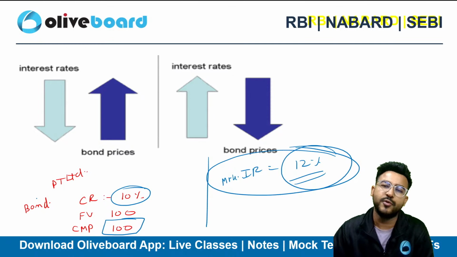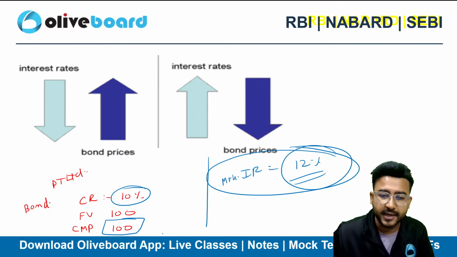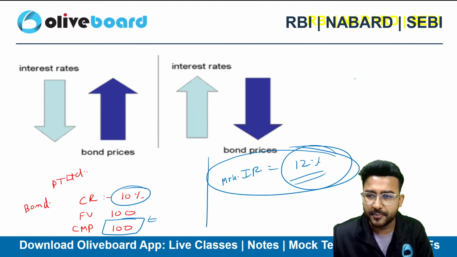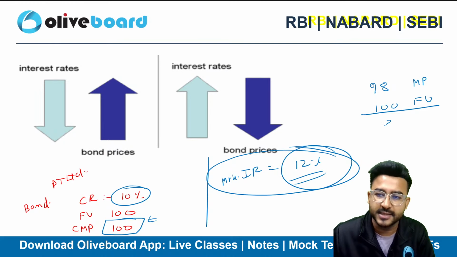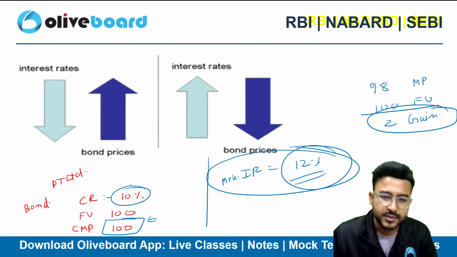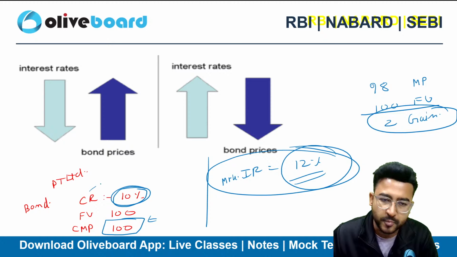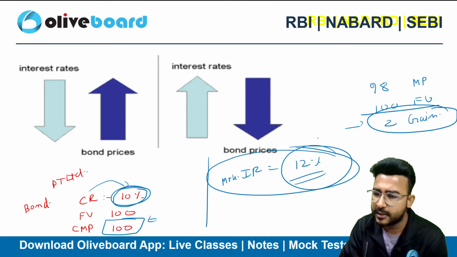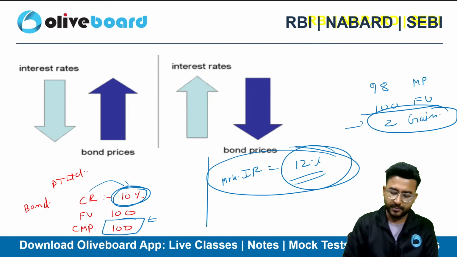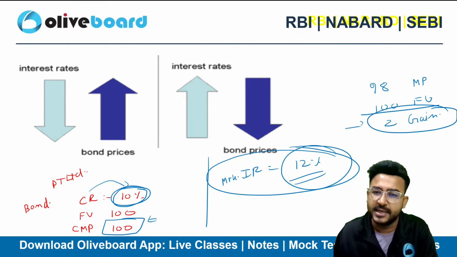So what I need to give you guys is a capital gain. For that I need to reduce my price. So let's suppose I issue you this bond at 98 rupees. If the market price of my bond becomes 98 rupees, and I pay you 100 rupees as the face value on maturity, can I say that 2 rupees will be your gain? So 10% you have earned as coupon rate, plus I am giving you 2 rupees additional gain as well. So somewhere or the other, you are at 12% or maybe at more than 12%. Now you guys will be interested in buying my bond.